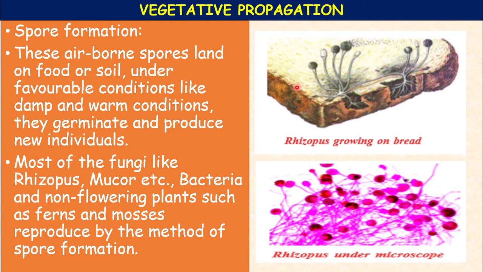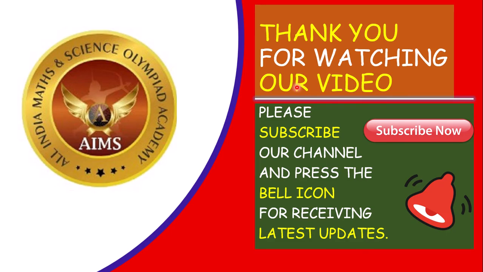Because these spores are present in the air, they fall on the bread and it will grow. I hope you understood.